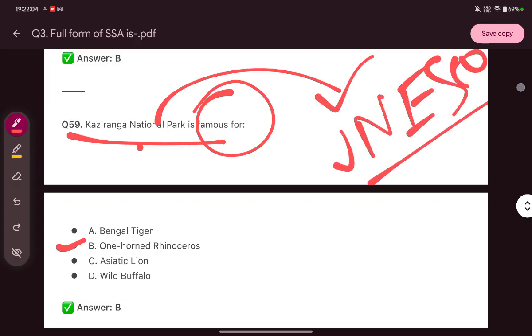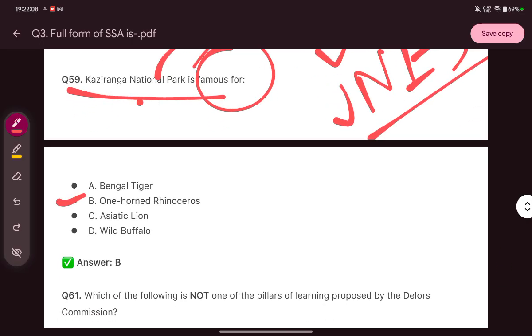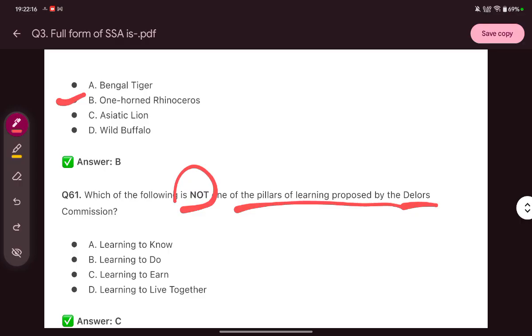And which of the following is not one of the pillars of the learning process by the Delors Commission? The answer is learning to earn. The Delors Commission was an important commission, so you have to study this at least once.